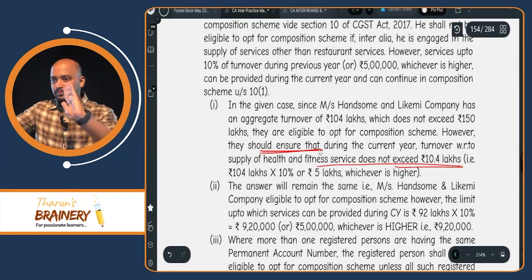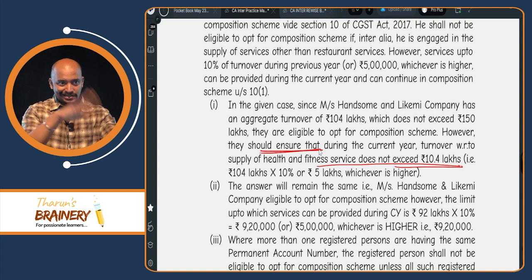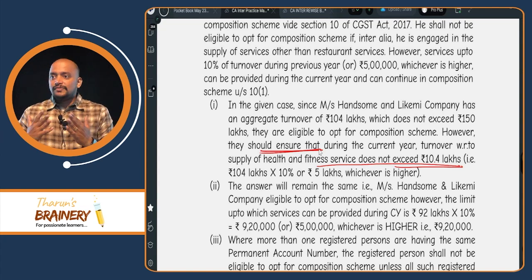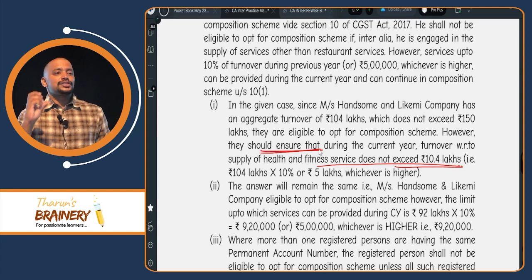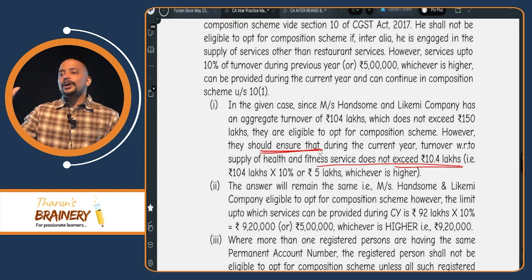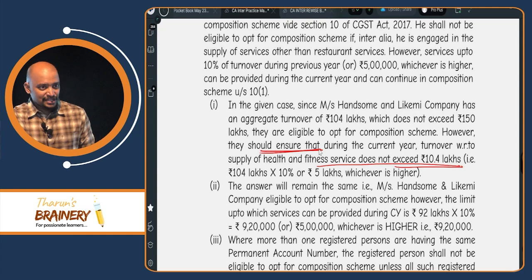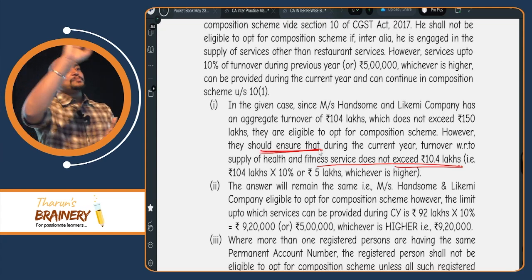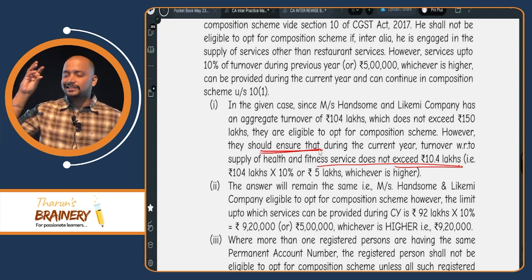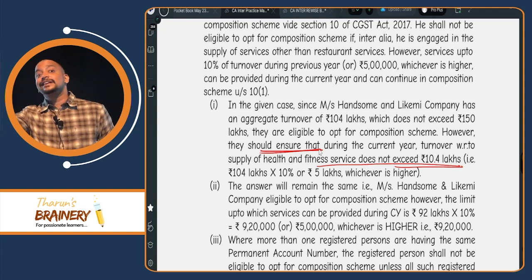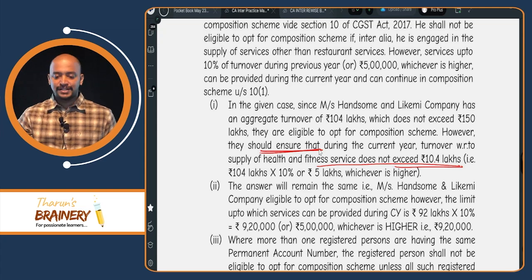Don't write yes or no. Here we cannot write both. Yes or no, both are wrong. So we need to write the condition. They need to ensure that their turnover is not crossing 10.4 lakhs with respect to services during the current year. Then they can be into composition scheme. Understood? So if the turnover of service does not exceed 10.4, then they will be into composition scheme.